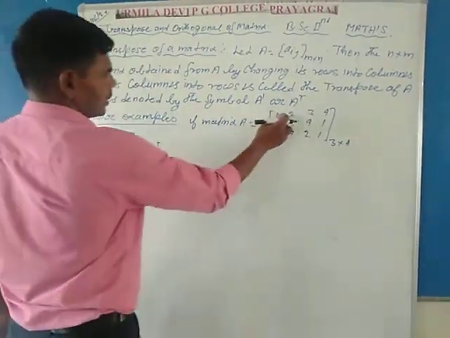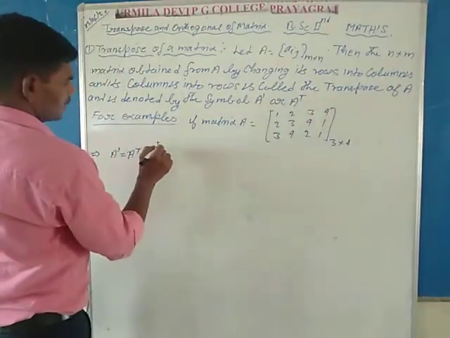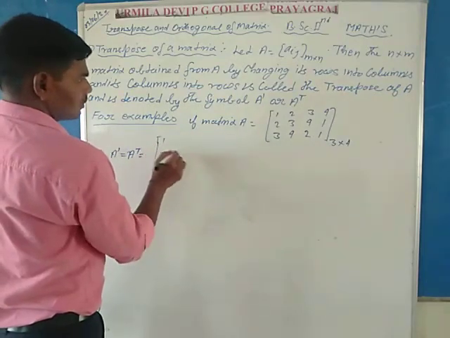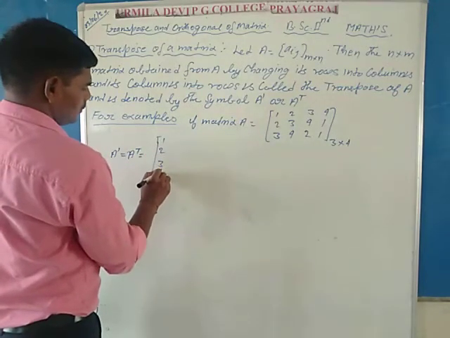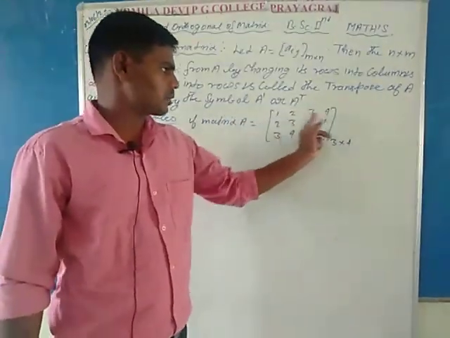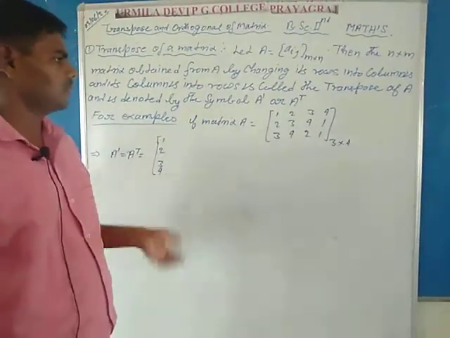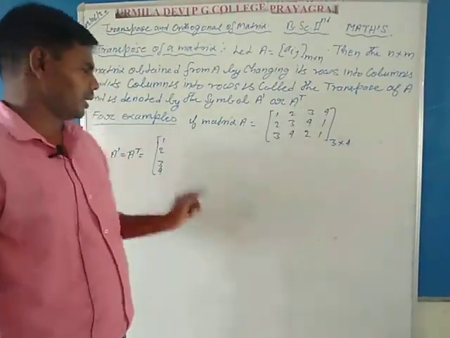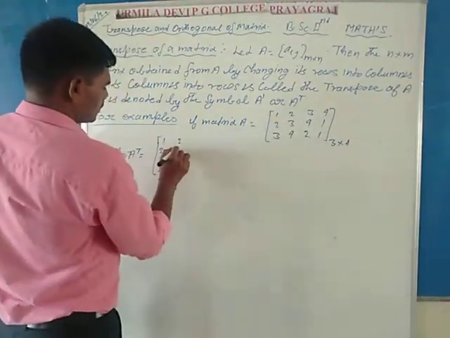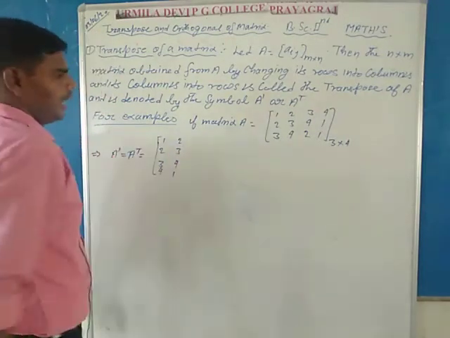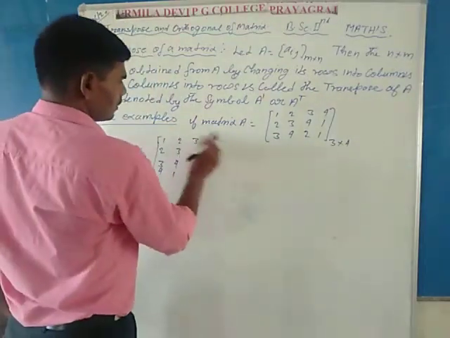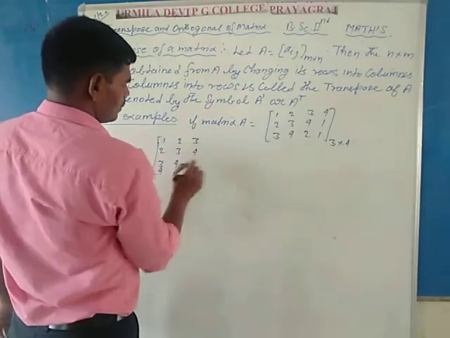The first row is 1 2 3 4, so write it in the first column as 1 2 3 4. Similarly, the second row 2 3 4 1 is written in the second column, and the third row 3 4 2 1 is written in the third column.